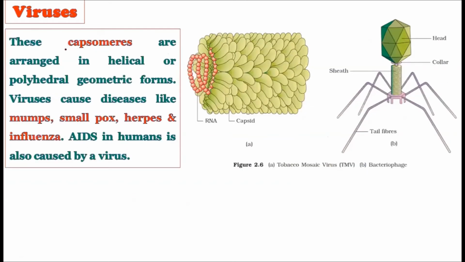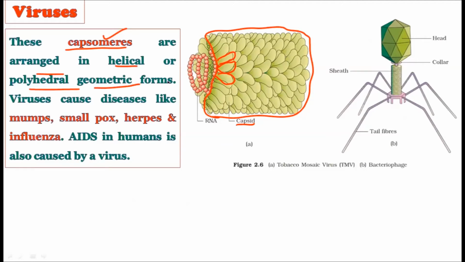Now see, we have talked about the capsomeres. These individual units you are observing in the tobacco mosaic virus are called capsomeres, and these capsomeres together constitute the capsid. This whole structure is called the capsid. This is nothing but the protein coat, and this protein coat is made up of individual subunits, which are called capsomeres, arranged in the helical or polyhedral geometric form. See how they are arranged. They are generally arranged in the helical form or polyhedral geometric form.